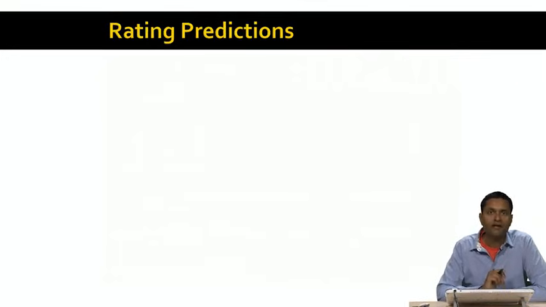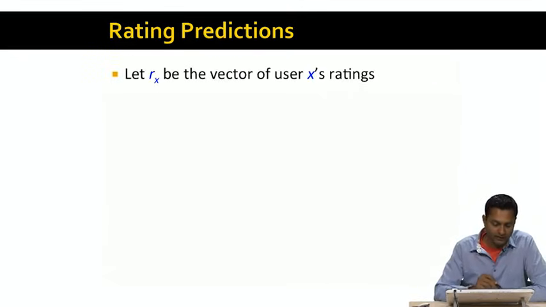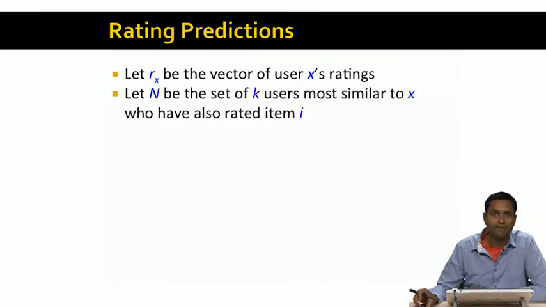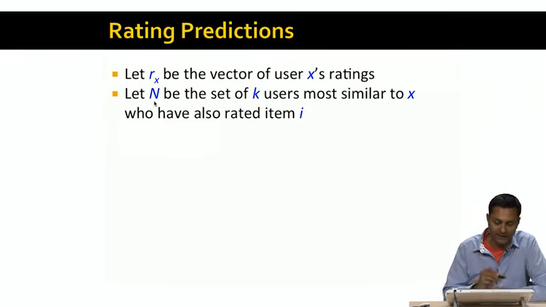Great. Now we've come up with a way of estimating similarity between users. Once we have this, how do we actually make rating predictions for a user? So here's a problem. Let's suppose Rx is the vector of user X's ratings. And what we're going to do is use the notion of centered cosine similarity to find a set N of users, which we'll call the neighborhood. The neighborhood consists of k users who are most similar to X. We're going to go through the set of all users, compute the similarity between user X and every other user, and select the k users with the highest similarity values and call that the set N.